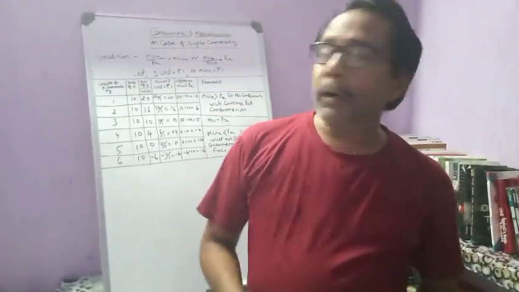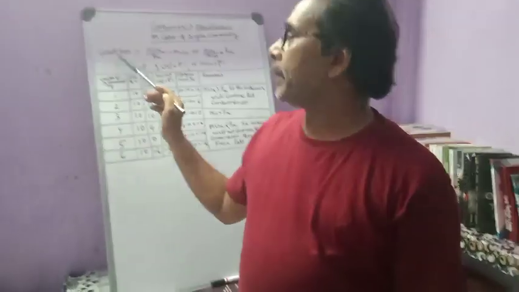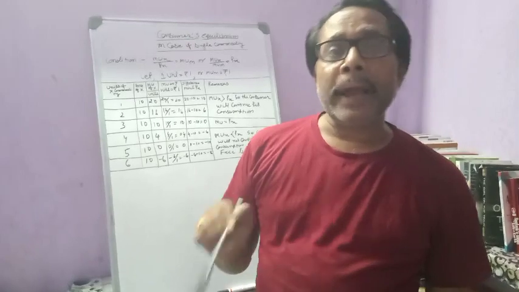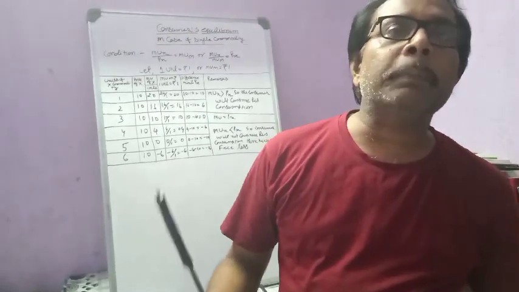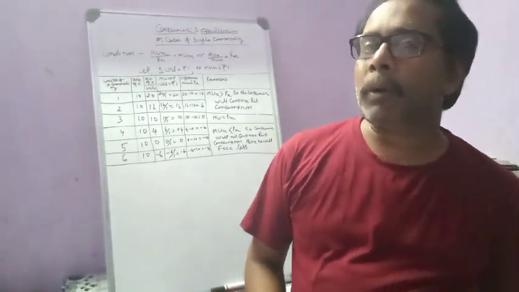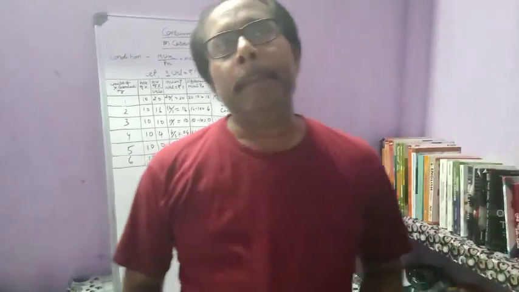In simple words, we can also explain this condition: if MUX is greater than PX, in this situation a consumer is ready to spend his money because the marginal utility of the commodity is more than the marginal utility of the price.